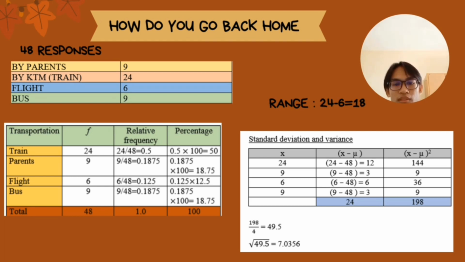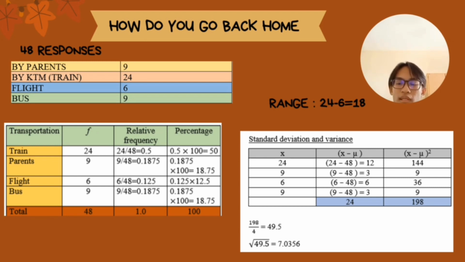Okay, this table shows how to get relative frequency and percentage. The frequency represents how the students get back home. There are trains, parents, flight, and bus. To get the relative frequency is just the frequency divided by the total respondents. And then to get the percentage is just the relative frequency answer multiplied by 100.